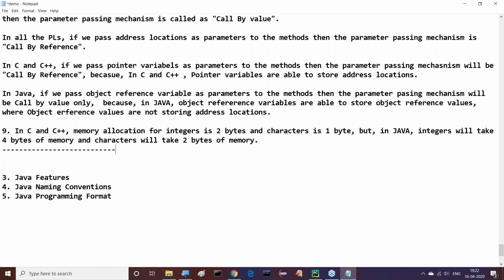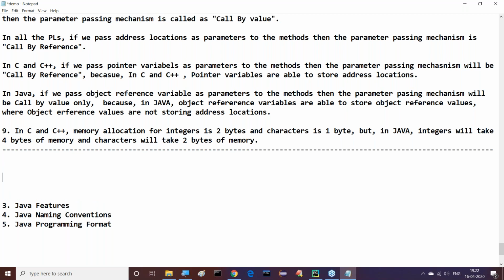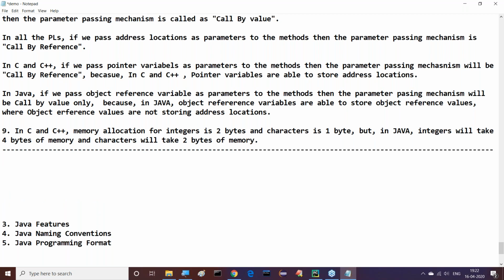Right, so this is another difference. We can understand it clearly. In C and C++, memory allocation for integers is 2 bytes and characters is 1 byte. But in Java, integers will take 4 bytes of memory, but characters will take 2 bytes of memory. This is the simple difference I'm telling you, try to understand it now.